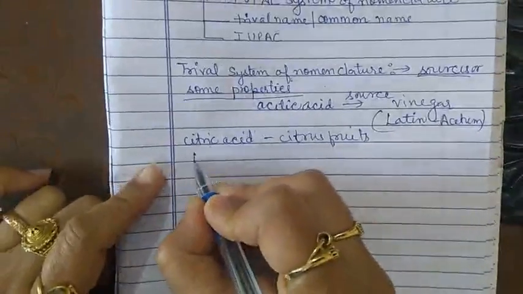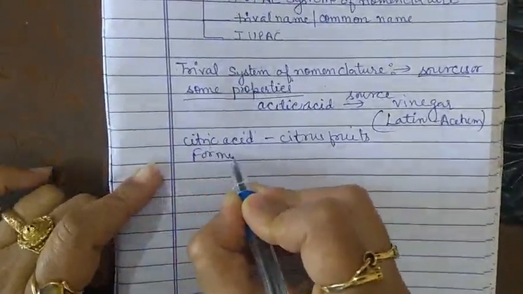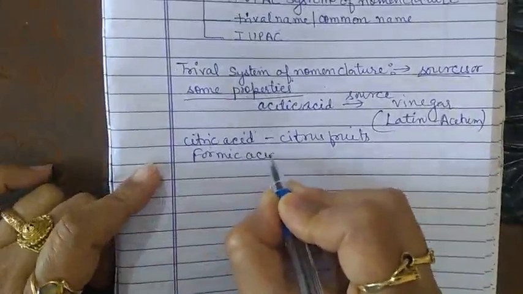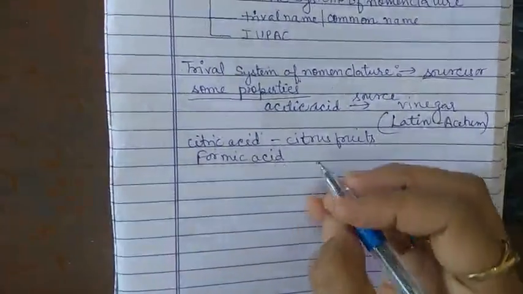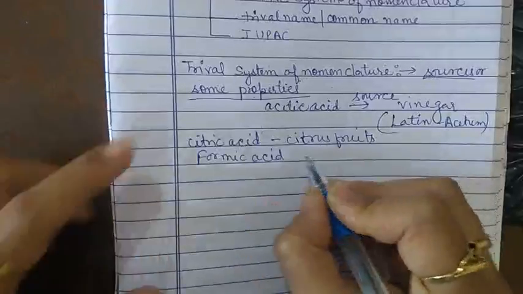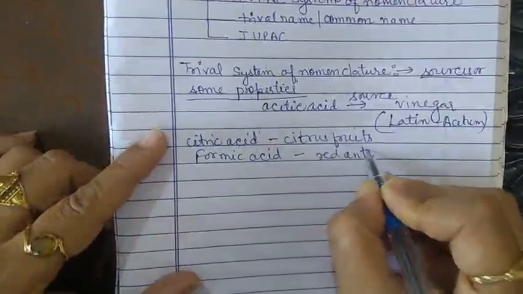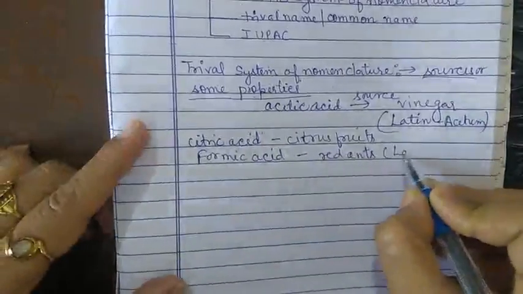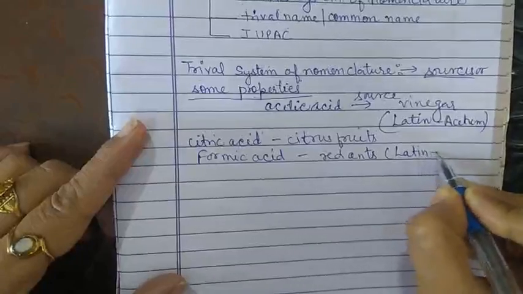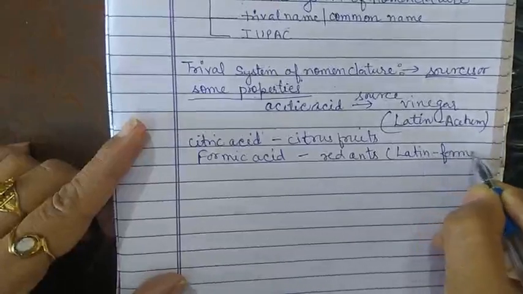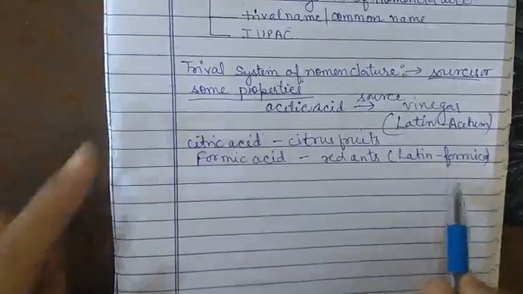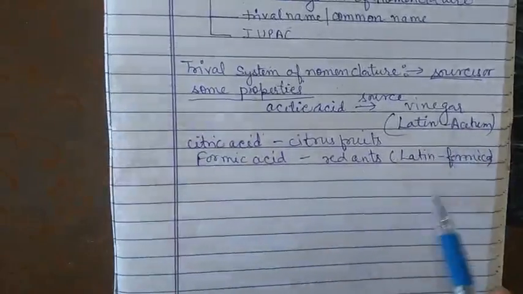Now the next one is formic acid. Formic acid is also a common name, and it gets its name from the red ants because in the Latin language red ants are known as formica.